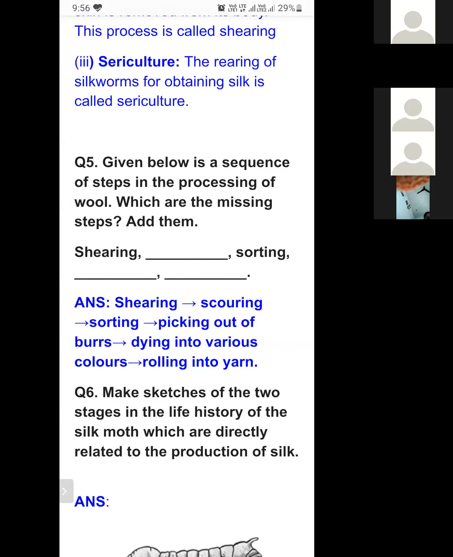Then dyeing into various colors. We have to dye this in various colors. And the last step is rolling into yarn. So we have to roll that fiber into yarn. So these are the steps. I'm repeating again: shearing, scouring, sorting, picking out of burrs, dyeing into various colors, rolling into yarn.